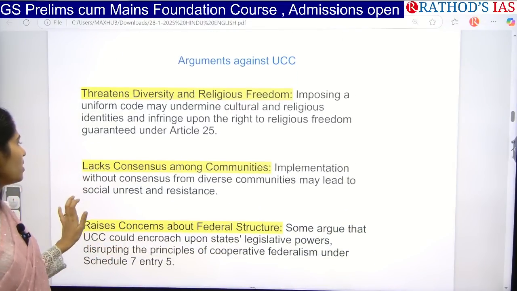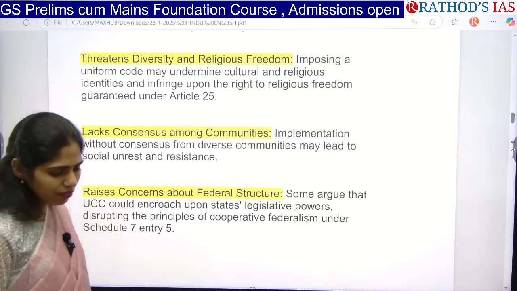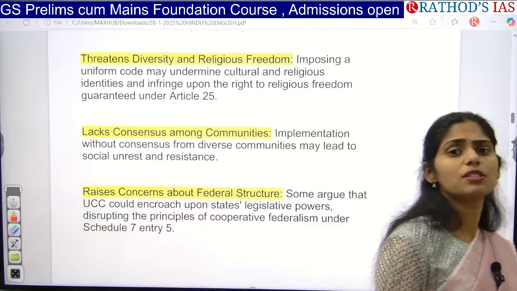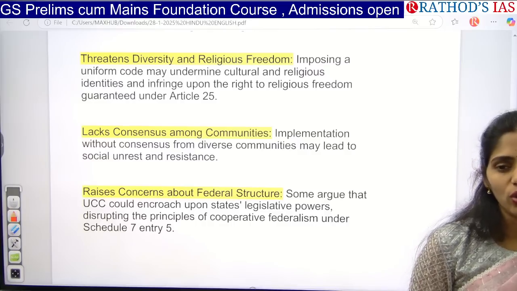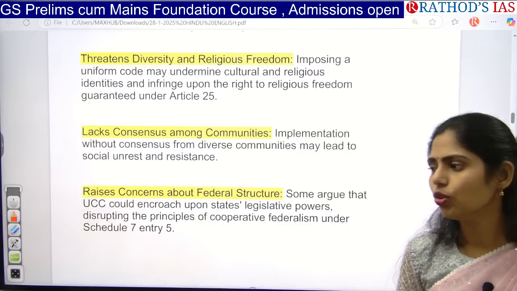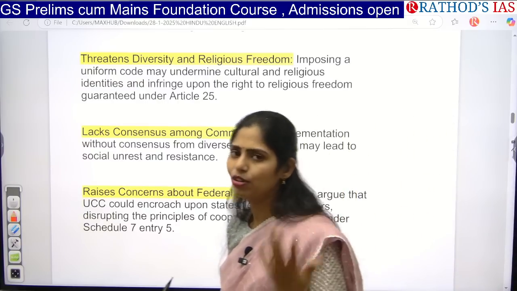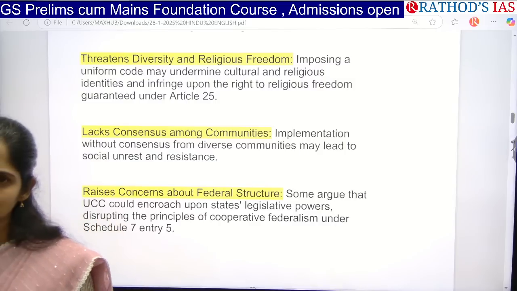And the next one is the lack of consensus among communities. For example, in the state of Telangana or AP, a wide range of religious people live together. If we want to implement UCC in one go, we have to talk with each and every religious community, like Hindus, Muslims, Christians, Jains, Parsis, etc. Does that happen?